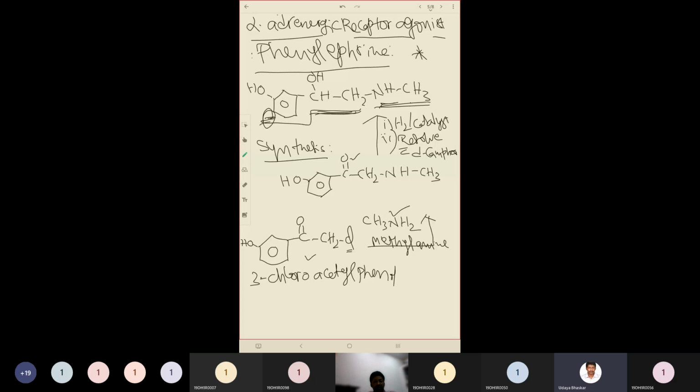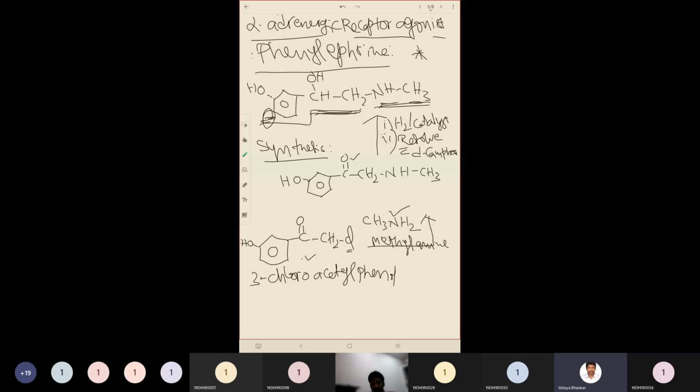So we need to learn the synthesis of phenylephrine. The starting material for the synthesis of phenylephrine is 3-chloroacetyl phenyl. And how to remember the synthesis? By correlating with retrosynthetic analysis. Retrosynthetic analysis means we are remembering in a reverse direction. So by seeing the starting material, we should compare it with our final product, that is phenylephrine, and see how far it is satisfying the structure of phenylephrine.